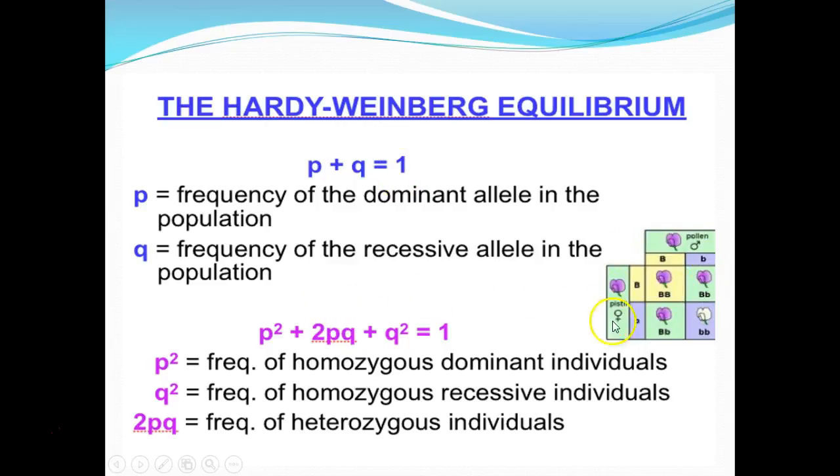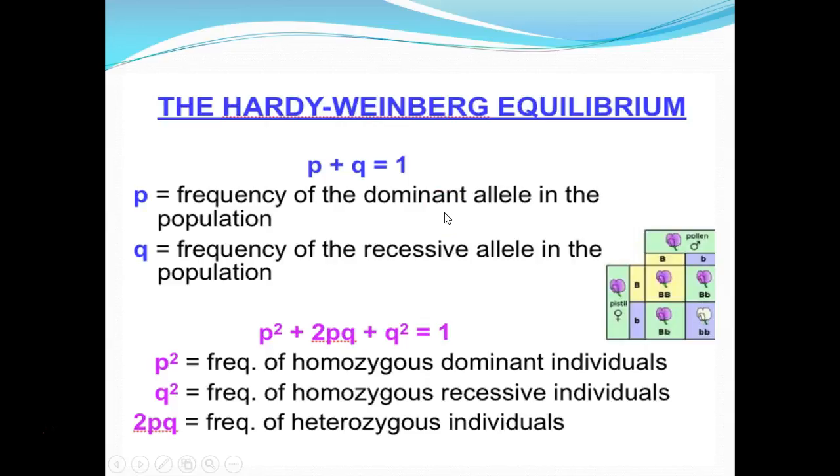Now, from this Punnett square, they were able to derive this equation here. Look what it says. P squared plus 2pq plus q squared equals 1. P squared is the frequency of the homozygous dominant individuals, and that should make sense to you. If we said that P is the frequency of the dominant allele, P squared is P times P. That's 2 dominant alleles.